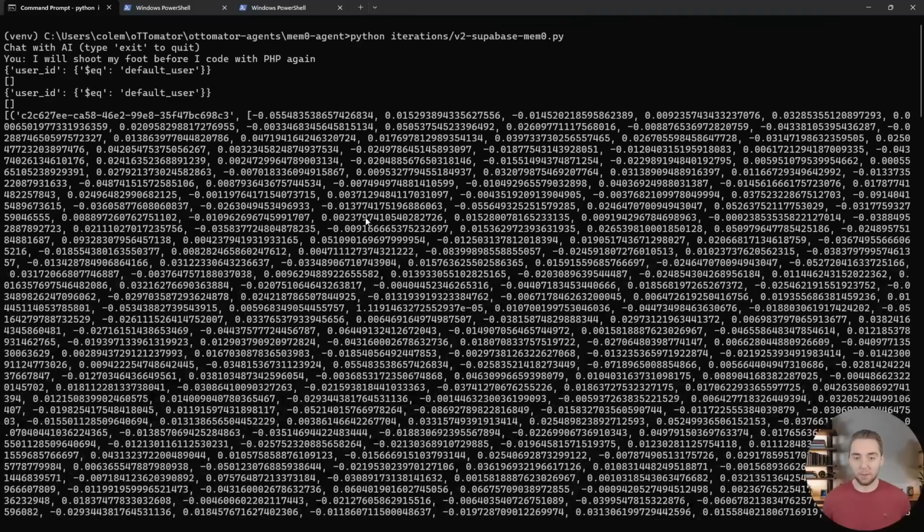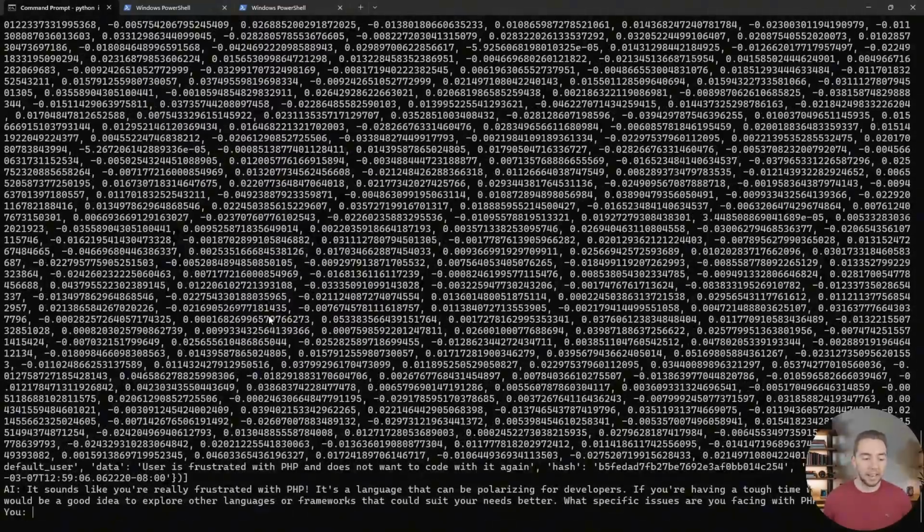So it created the vector for our memory. That's why we have this massive list of numbers here. Because at first it searched and it didn't find any memories, and then it made one, and then it gave us a response at the bottom. It seems like you're really frustrated with PHP. Yes, well, kind of. I mean, I haven't had to deal with it in a while.